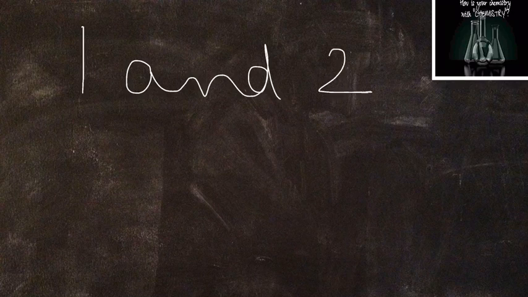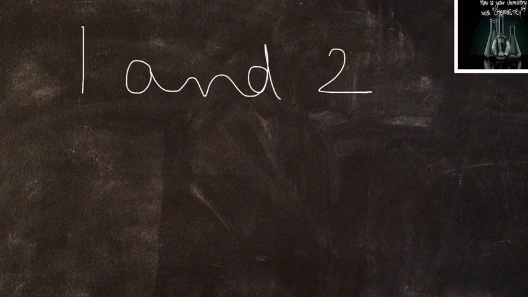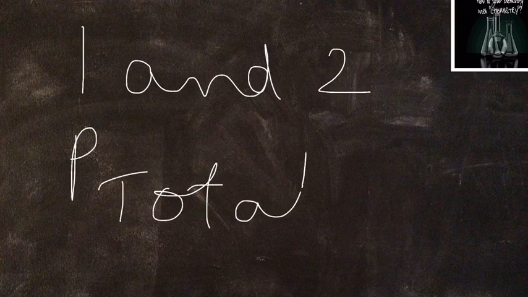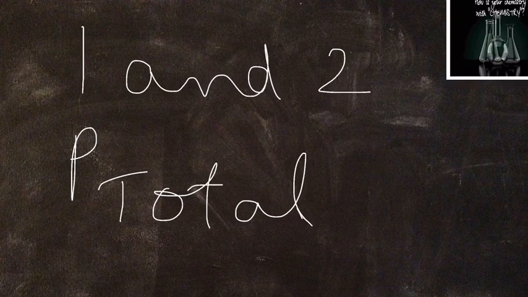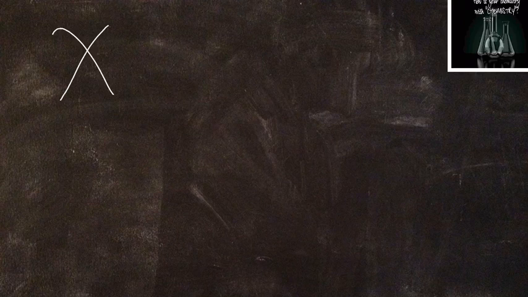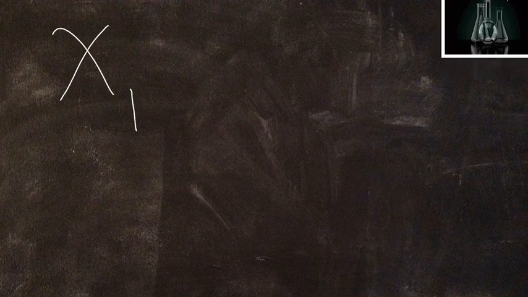Let us name the components as 1 and 2. After some time, in a closed vessel, both the components 1 and 2 will form vapors and the total vapor pressure will be P total. The partial pressure of component 1 will be P1 and the partial pressure of component 2 will be P2. The mole fraction of component 1 will be χ1 and the mole fraction of component 2 will be χ2.